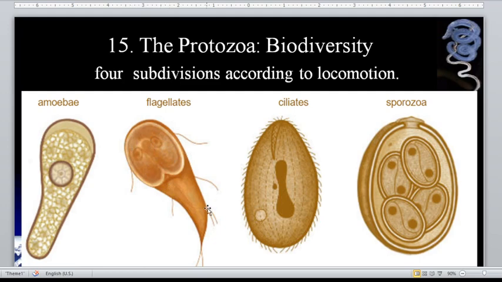Okay, so the Giardia lamblia uses flagella for locomotion, and it has a name, the old man with eyeglasses, because of this feature. So old man with eyeglasses, that is Giardia lamblia. The former name for Giardia lamblia is Giardia duodenalis.